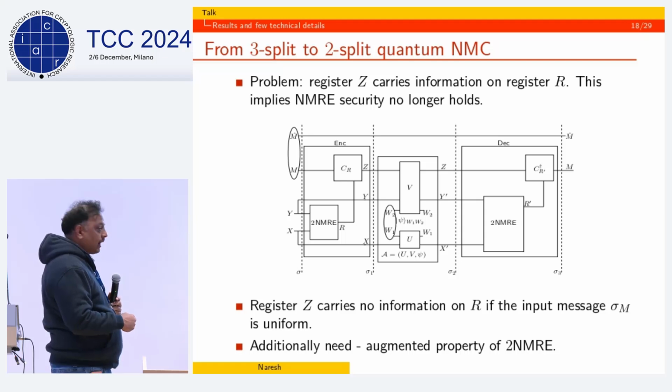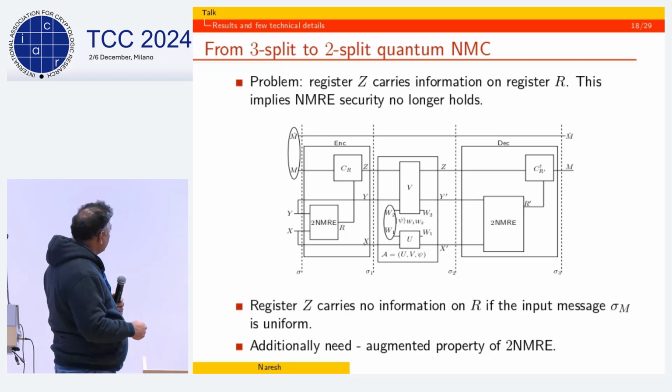You apply it on this wire. If this is a maximally entangled Bell state, then you can take the CR and actually apply it here. And once it's applied here, then we can really just postpone it, right? Because then it doesn't interfere with anything happening here, okay? So therefore, this entire thing just becomes like a neat NMRE here, okay?